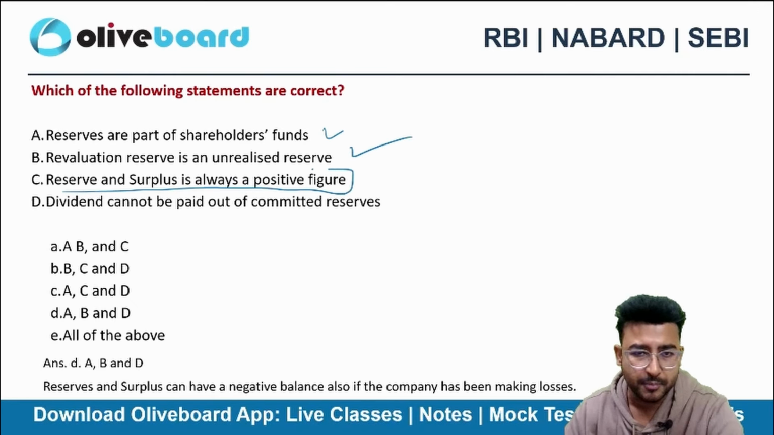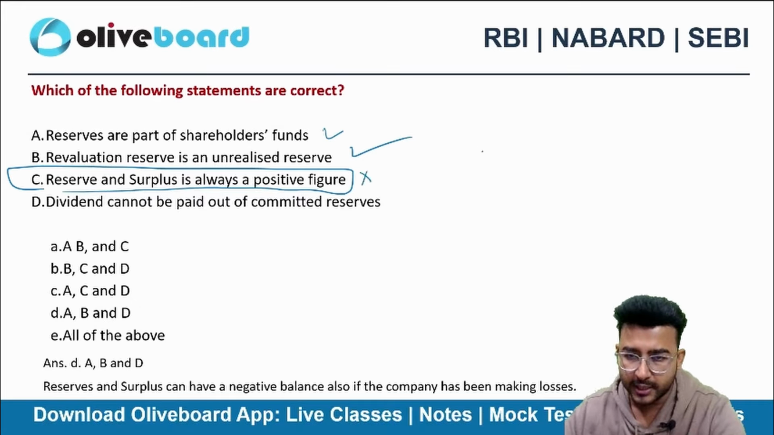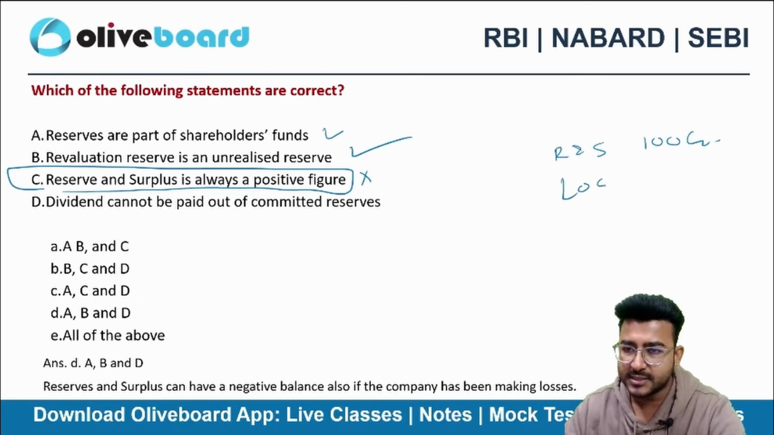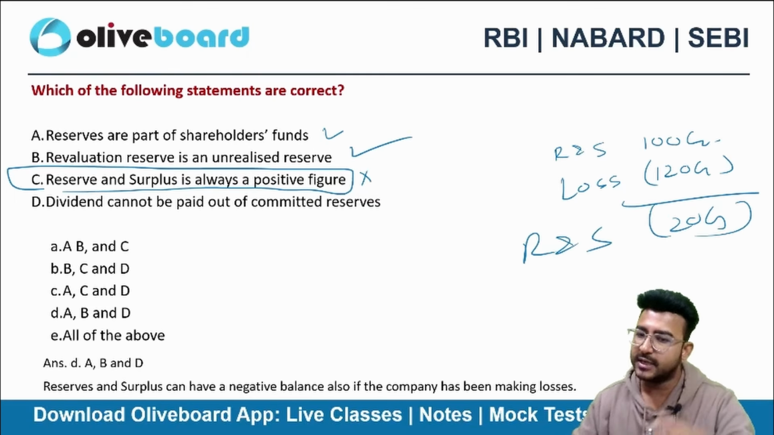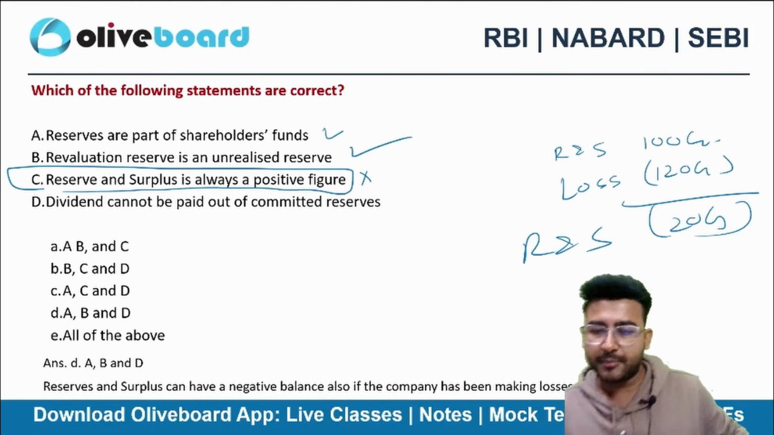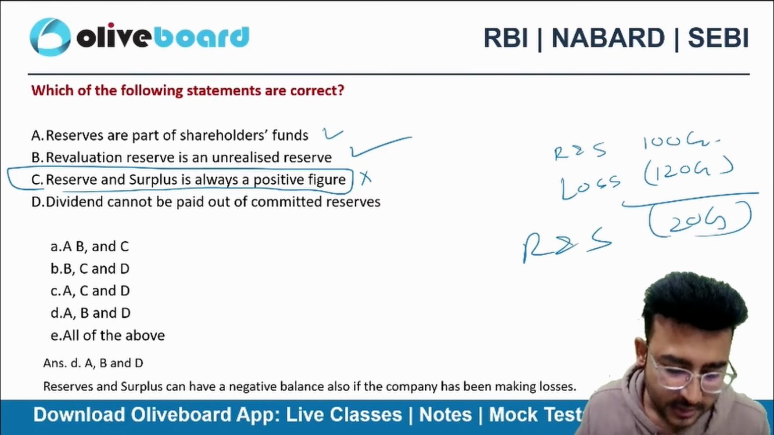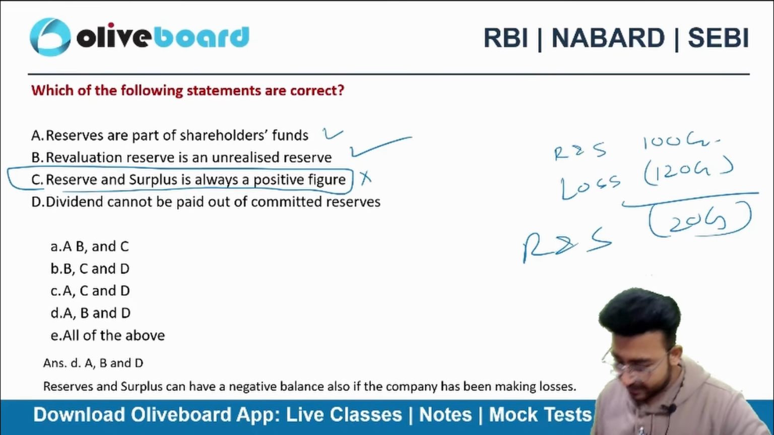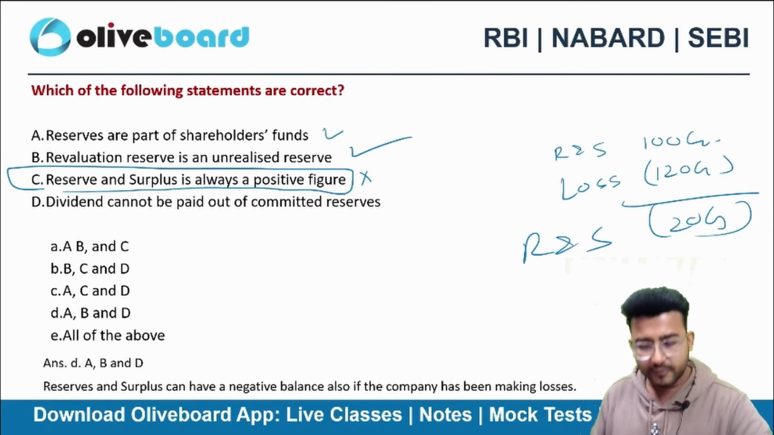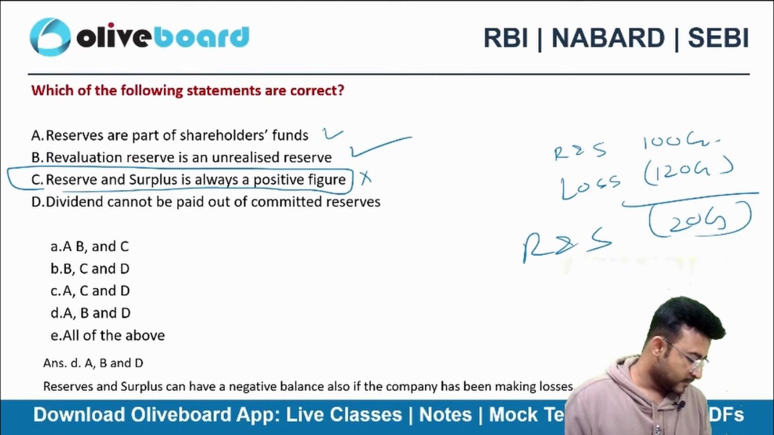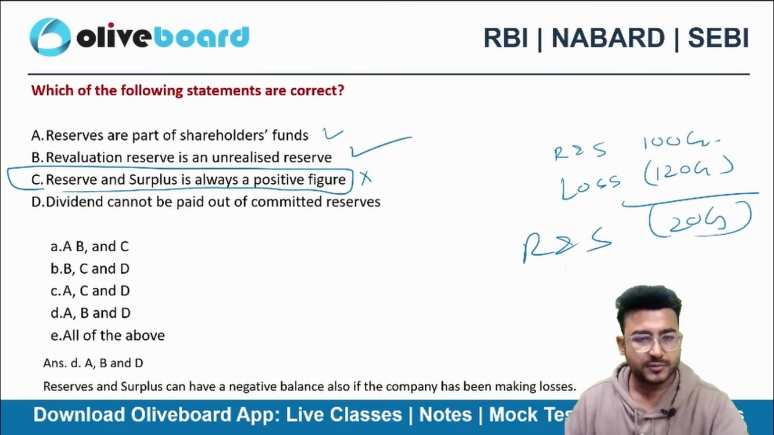Reserves and surplus is a positive figure. That is not correct. Maybe the reserves and surplus total is 100 crore, but what if I faced losses of 120 crore? In that case, the reserve and surplus will be a negative figure, and still we will be showing it on the liability side only. Reserves and surplus negative 20 crore. This we have discussed when we studied the chapter financial statements, right? So this is not correct.